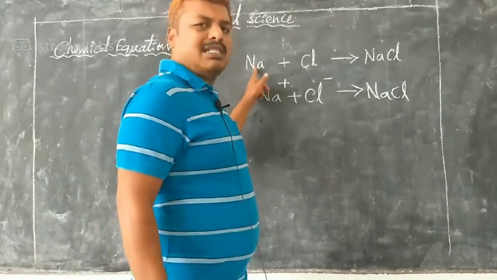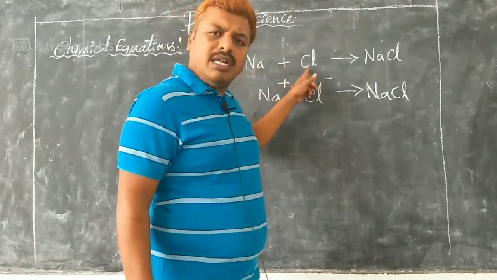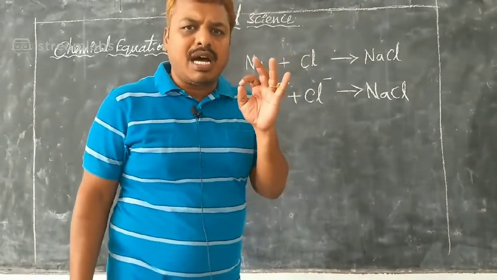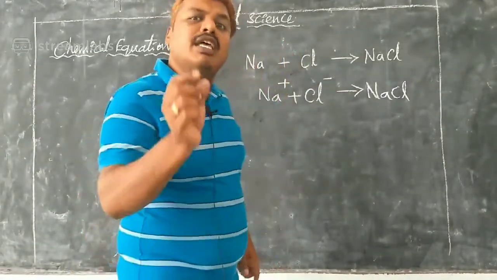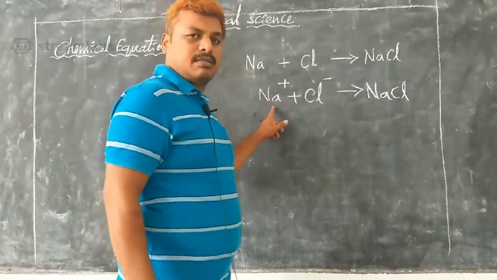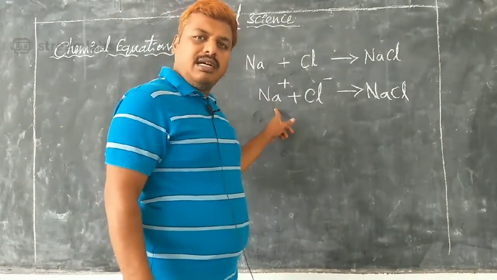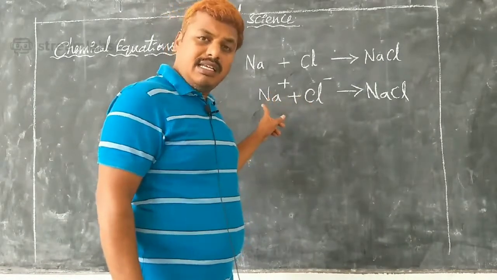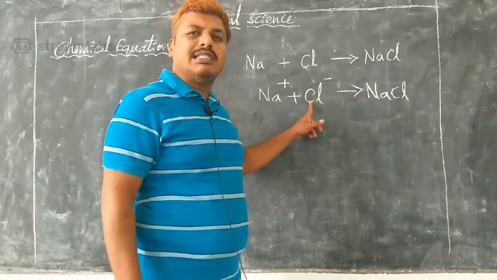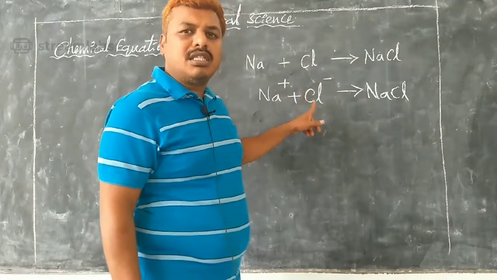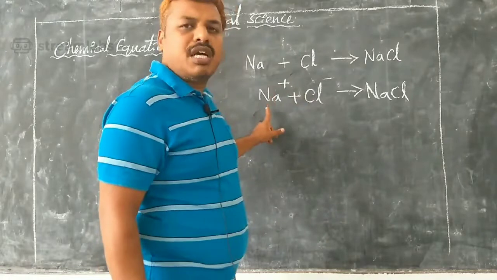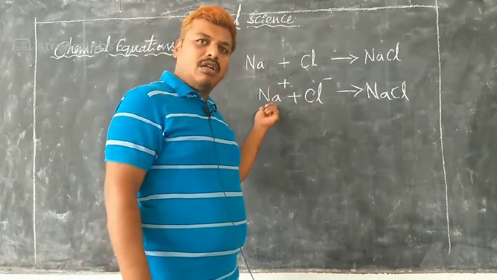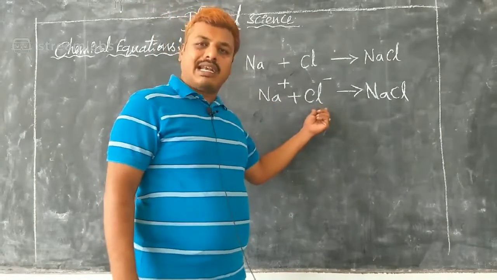Here sodium is an atom, here chlorine is an atom. These two atoms are going to mix. When these two atoms mix, in the sense when they form their ions. So Na is an anion and chlorine is a cation. So negative ions are called cations, positive ions are called anions. So sodium here is an anion and chlorine is a cation.